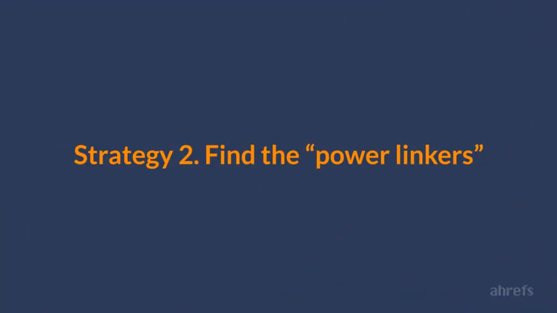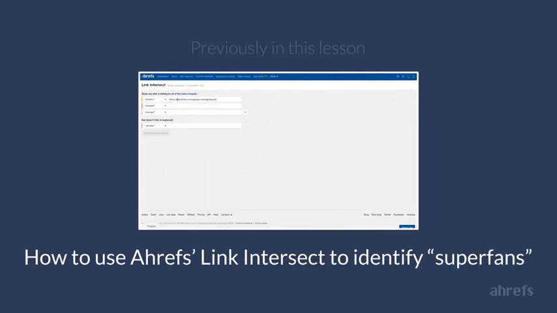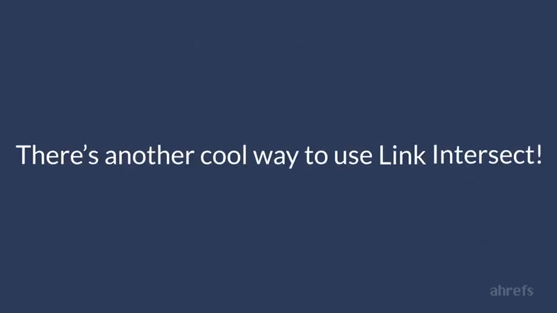Strategy number 2. Find the power linkers. I just showed you how to use Link Intersect tool in Ahrefs to identify superfans who consistently link to articles of your competitor. But there's another cool way to use Link Intersect. You can find websites that link to a few blogs that you're competing with, but they have never linked to your own blog. Sounds good?